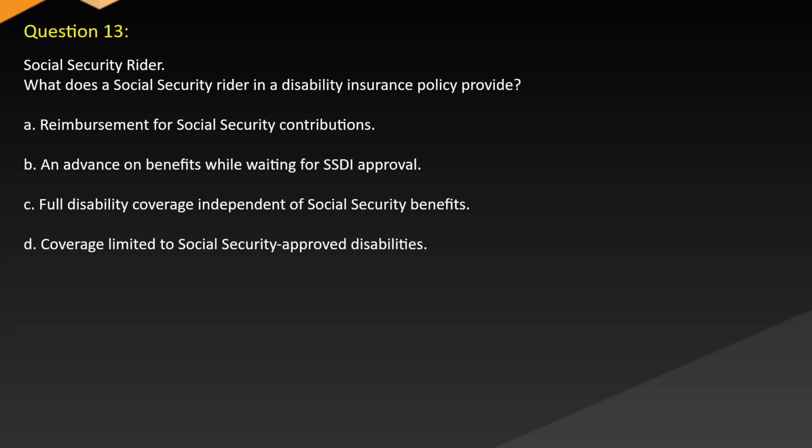Question 13. Social Security rider. What does a Social Security rider in a disability insurance policy provide? A. Reimbursement for Social Security contributions. B. An advance on benefits while waiting for SSDI approval. C. Full disability coverage independent of Social Security benefits. D. Coverage limited to Social Security approved disabilities.